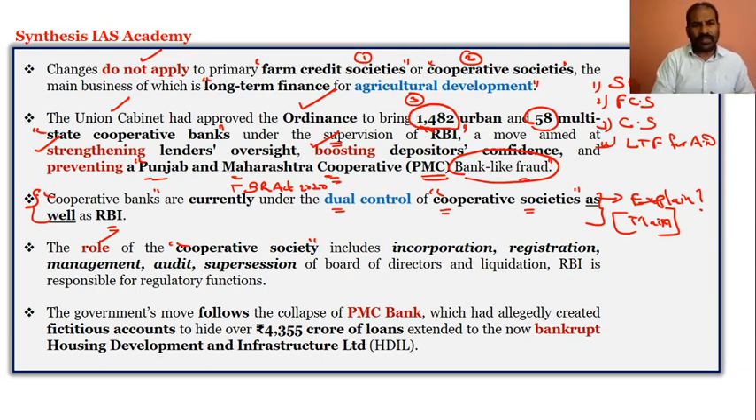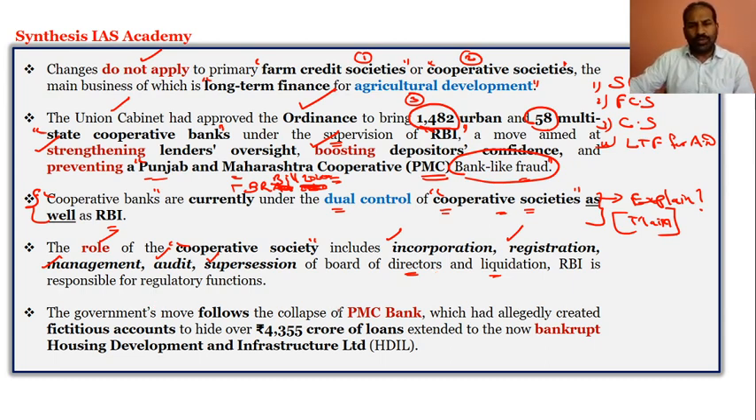Who? The cooperative banks, as per the new act or the bill. We can take it as a bill 2020, not an act, because it has still not had the assent of the president. So it is a bill. These cooperative societies now include incorporation, registration, management, audit, supersession of the board of directors, and also all the liquidation. So definitely even the cooperative societies have a role as a regulatory body in regard to the directors and the liquidation of the cooperative banks.